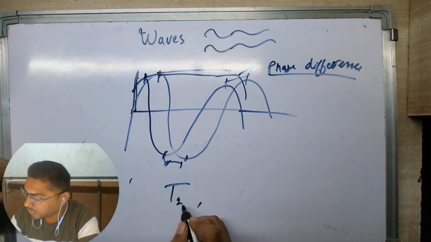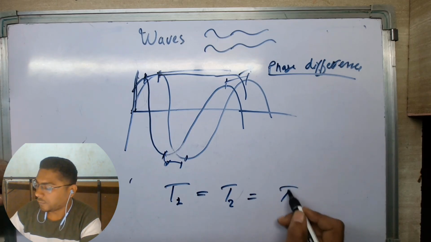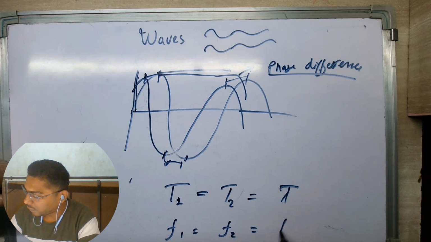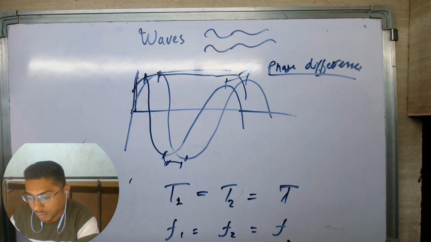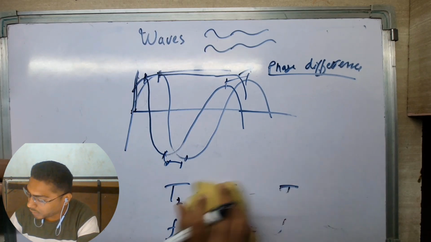The time period of the first wave and the time period of the second wave are both equal. The frequency of the first wave is equal to the frequency of the second wave, but there is a difference in their crest positions. So this is called phase difference.